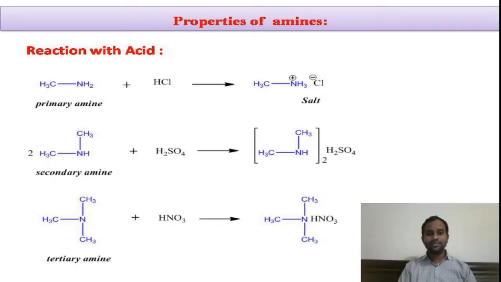Similarly, amines will also combine with the acid to give ammonium salts. Since all the amines will act as a base, they will combine with the acid to form salts. You see here the primary amine, that is methylamine, combines with the hydrochloric acid to give methyl ammonium chloride, and secondary amine, that is dimethylamine, combines with sulfuric acid to give the salt. Similarly, tertiary amines will also combine with acid to give salts. In this way, amines will combine with acids to give salts.